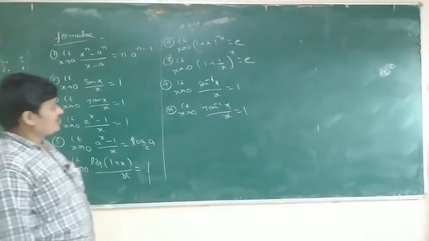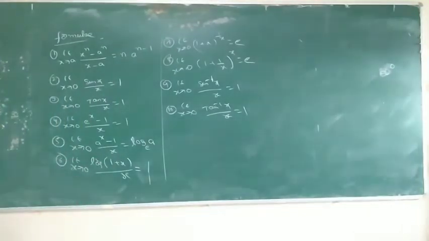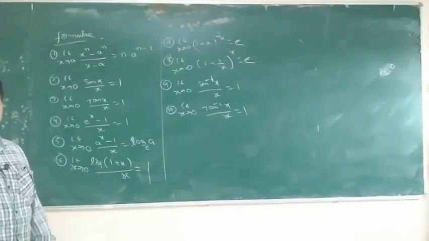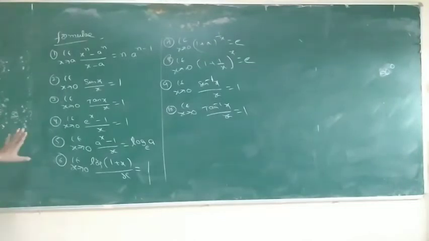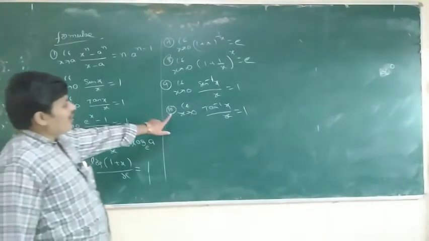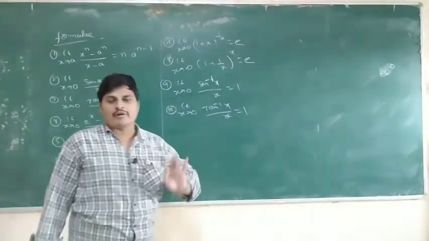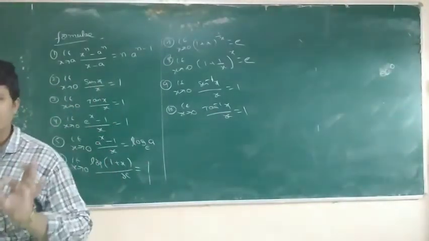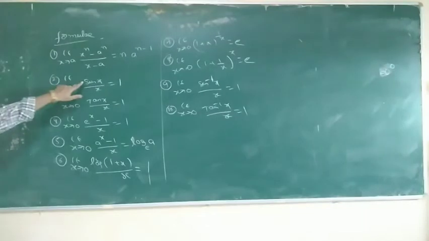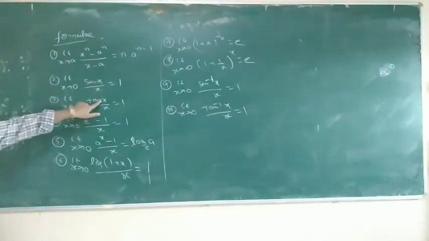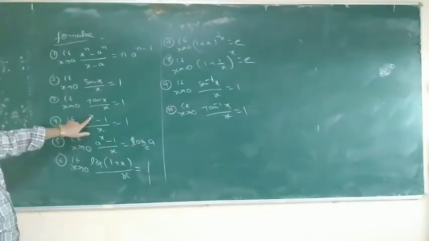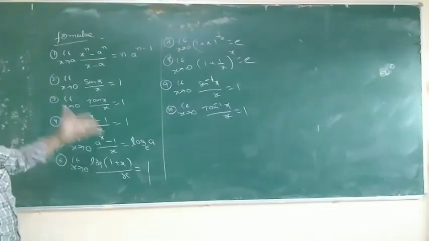If you perfect them, the problems are very easy. So only simple formulas, 10 formulas. Each and every formula has an indeterminate form. So sin 0 is 0 by 0, tan 0 is 0 by 0, e power 0 is 1, any power 0 is equal to 1.